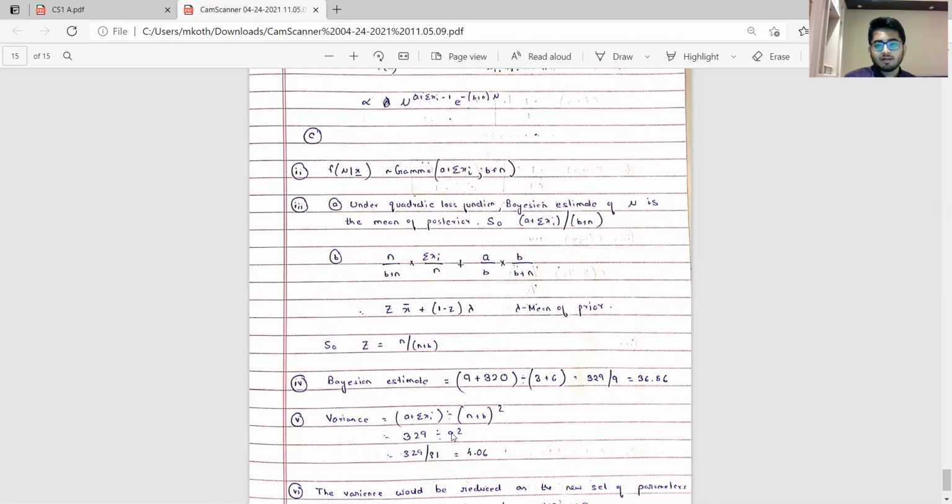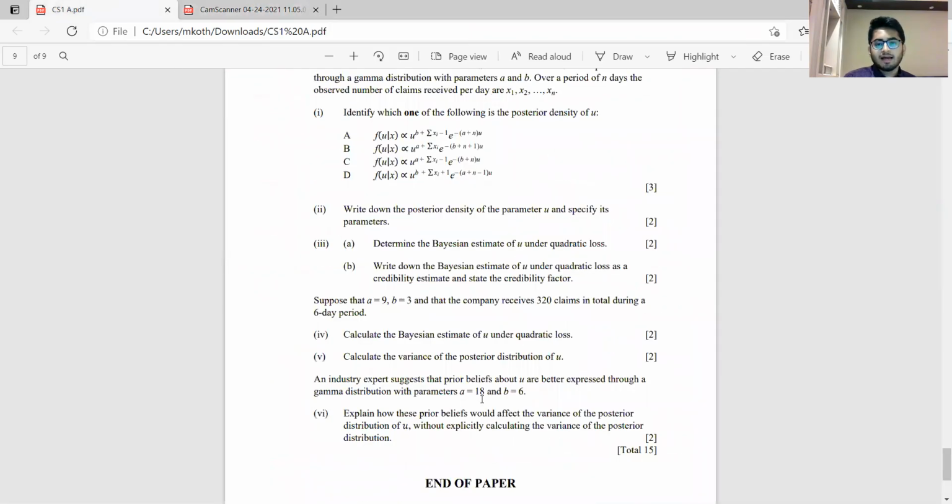Part 5, we have calculated the variance. In part 6, if you'll observe, they have increased A and B. So if we just take a look, initially the variance of a gamma distribution is nothing but A by, or rather should I say alpha by lambda squared. Here this will be nothing but A by B squared, which comes out to be 9 divided by 3 squared, which comes out to be 1.